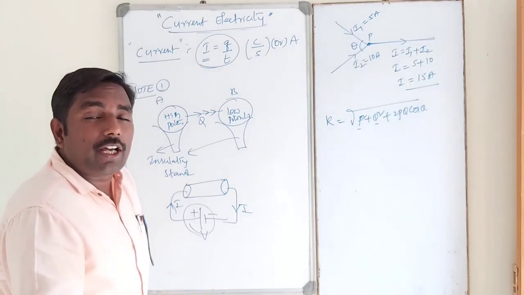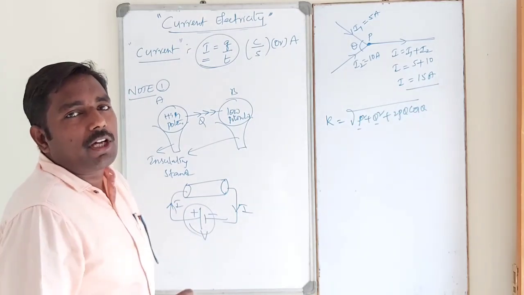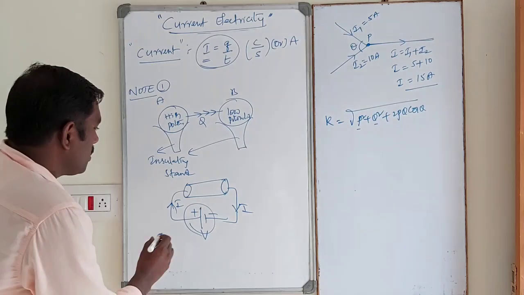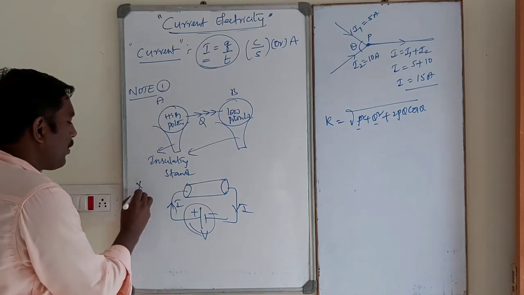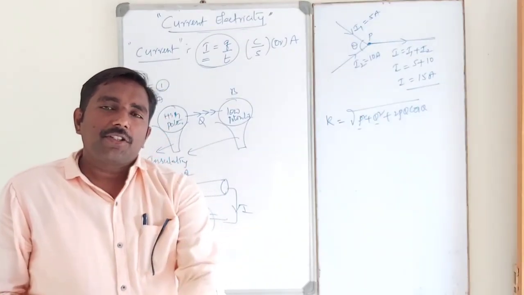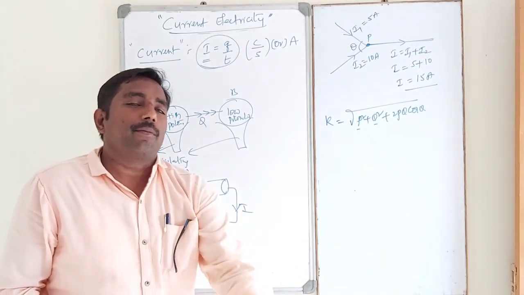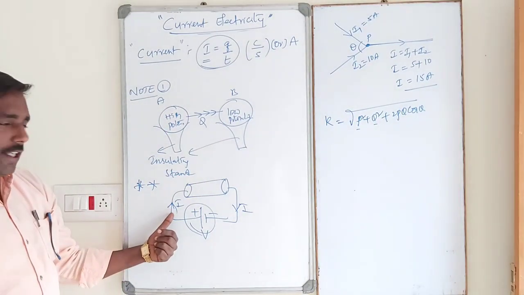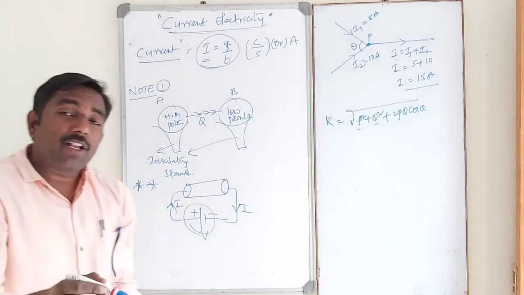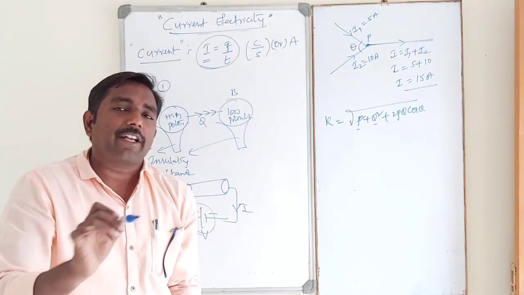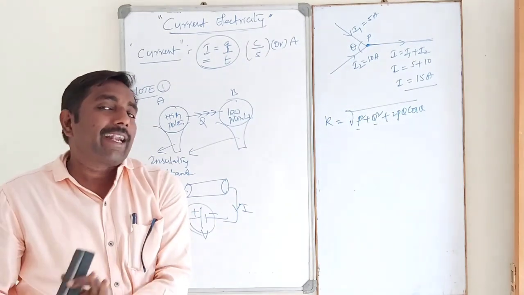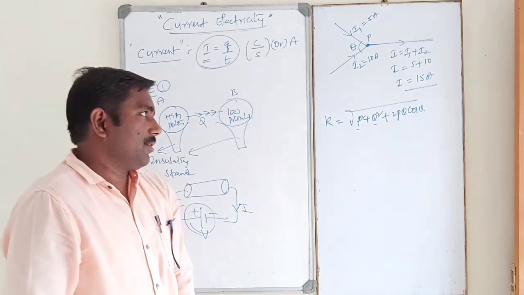Conventional current and electronic current are both in opposite directions. Please remember it, that is the important one. The direction of conventional current from the positive terminal to the negative terminal is indicated by an arrow like this. What is the direction of electronic current? That is the flow of electrons in the conductor, from the negative terminal to the positive terminal. Conventional current and electronic current are in opposite directions.